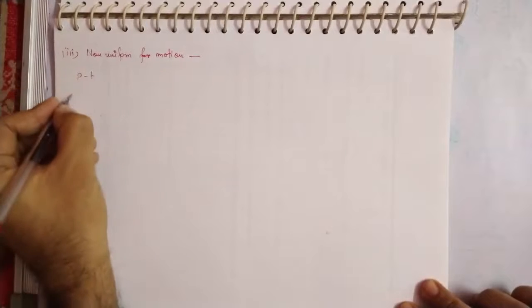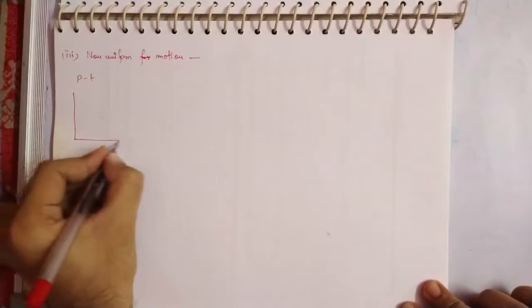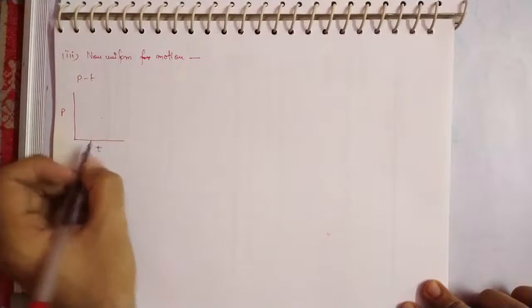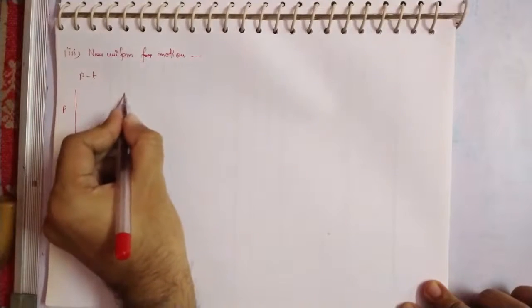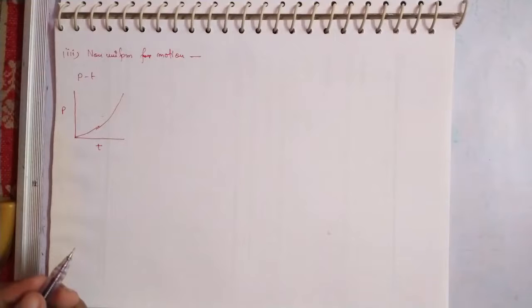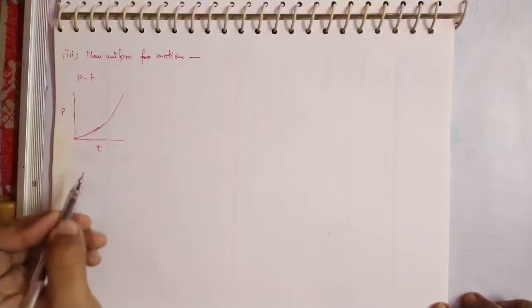Now let's talk about non-uniform motion, in which the velocity changes and does not remain constant. Let's see first the position-time graph. For this case we will see that there is a non-linear curve between the position and the time. As I told you, you can calculate the slope, and slope will give you velocity.